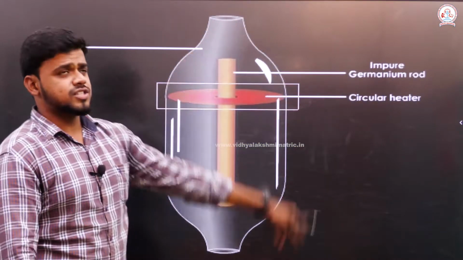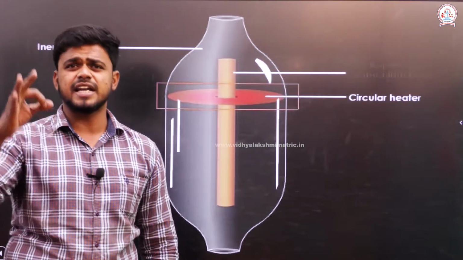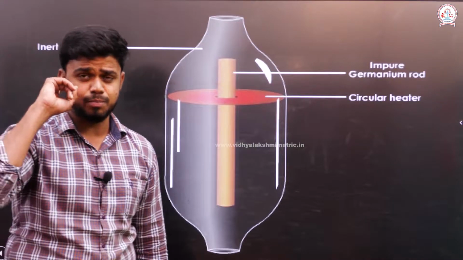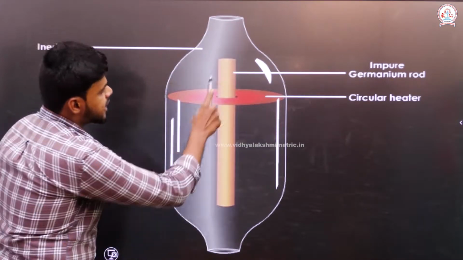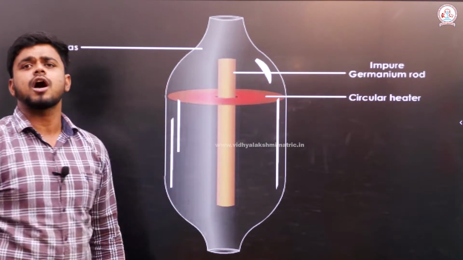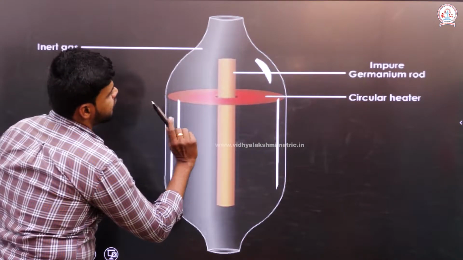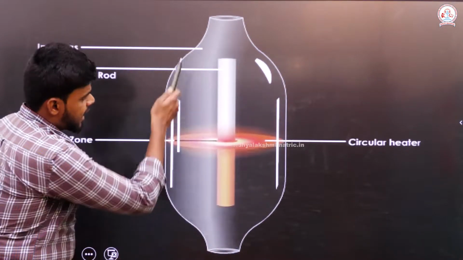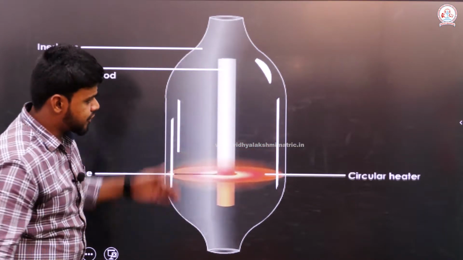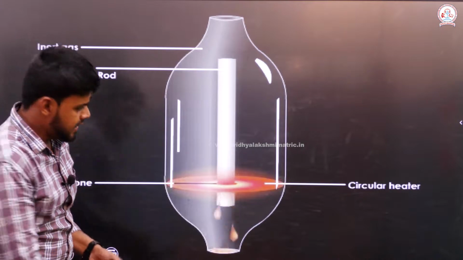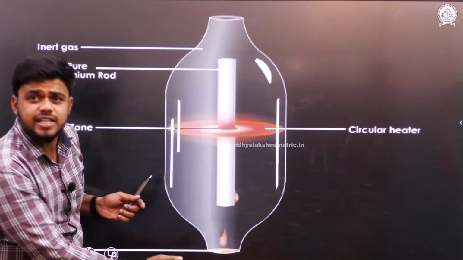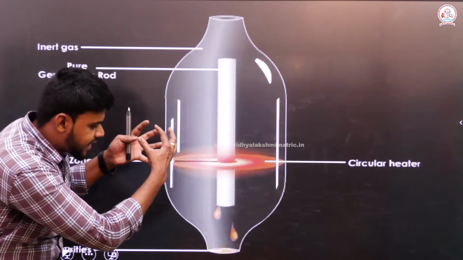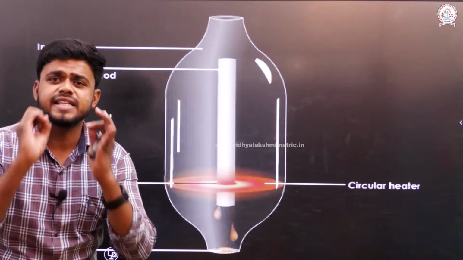This process is done in an inert atmosphere. That's a very important point to keep in mind. The impure metal is taken in the form of a rod here, and the circular disc you can see is the mobile induction heater. As the mobile induction heater flows from one end to the other end, the impurity stays in the molten region, which means the impurity is being collected and placed there itself.